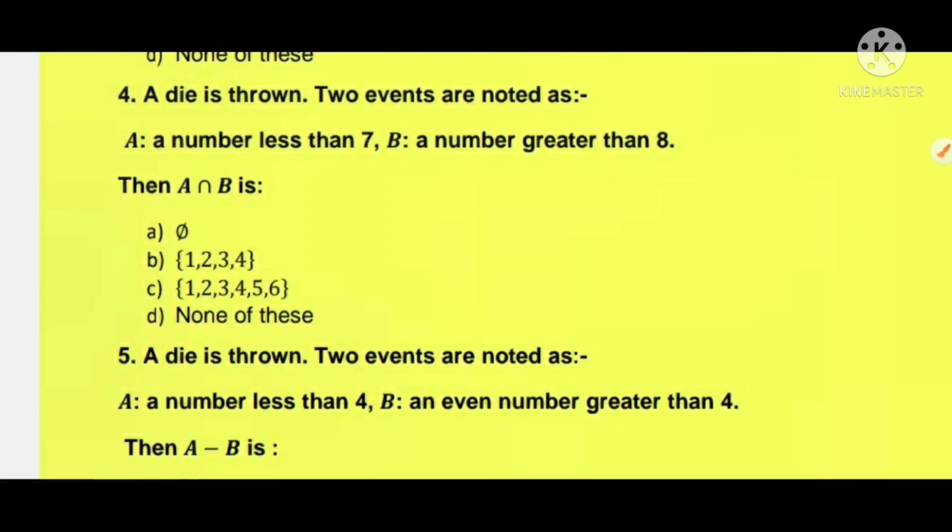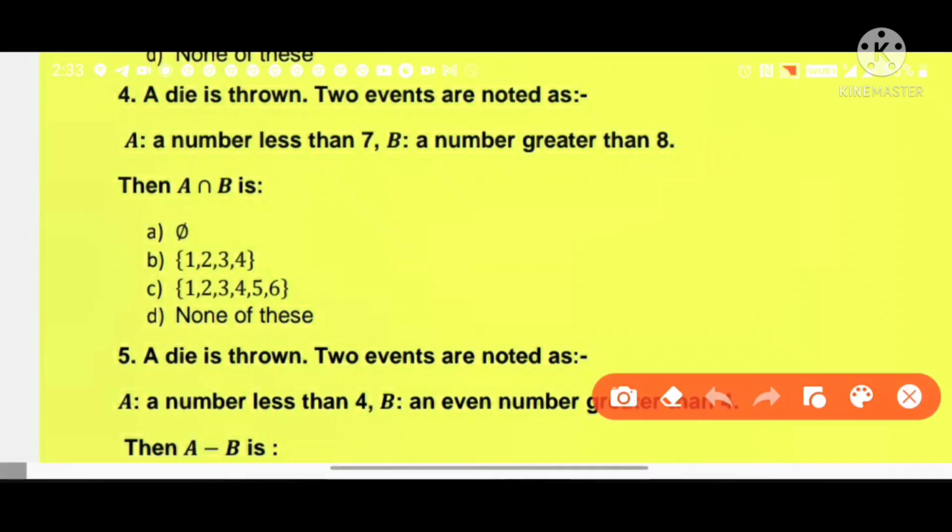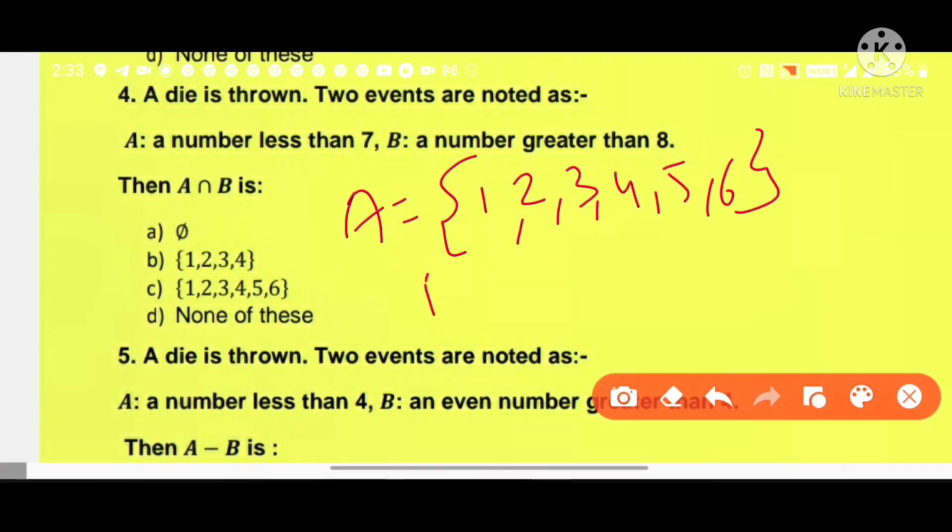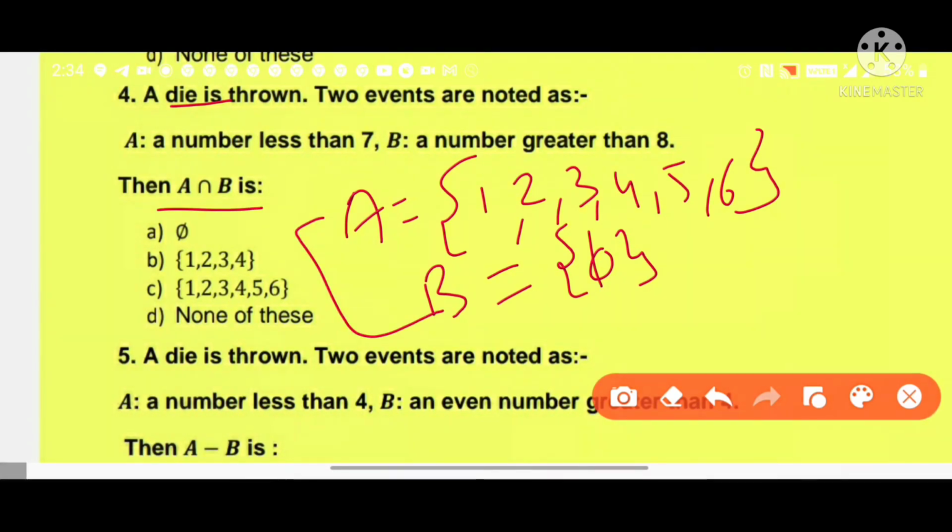Next question. A die is thrown. 2 events are noted as A event, a number less than 7. So A is equal to 1, 2, 3, 4, 5 and 6. And B is a number greater than 8. Because there is no number in case of die which is greater than 8, B is empty. Now A intersection B, because there is nothing in common between A and B, is empty.